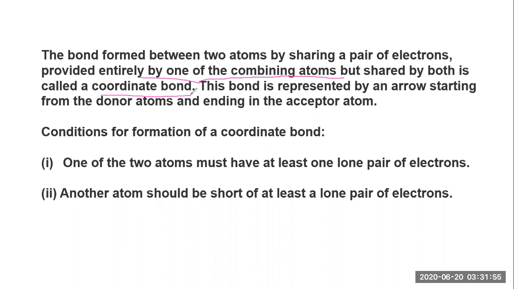The bond formed between two atoms, that's correct, by sharing a pair of electrons, that is also correct. Now, who is providing these electrons, provided entirely by one atom? Among two atoms, if this is atom one and this is atom two, one is going to provide both electrons, but shared by both.